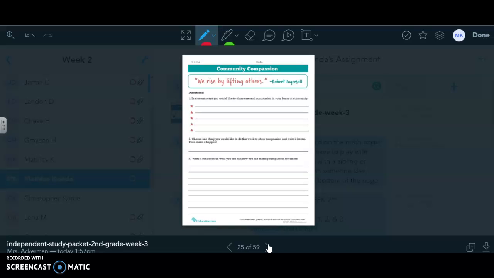Then make it happen. I want you to do it. And then it says write a reflection on what you did and how you felt sharing compassion for others. So maybe you did something for your sister or brother, or for your mom or your dad. How did you feel when you did those things? Okay? So it's something that you're going to have to probably come back and write your reflection later, because it's going to have to be something that you do after you write your ideas down, okay?